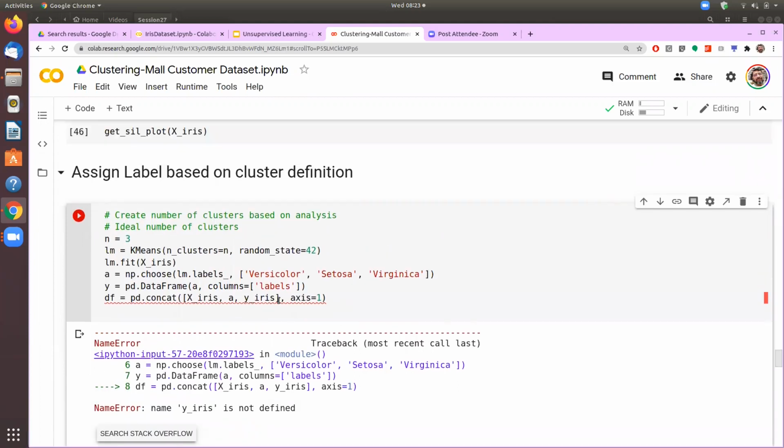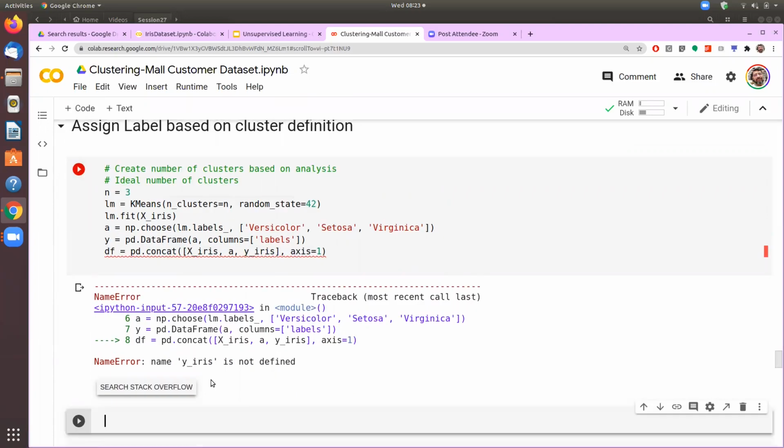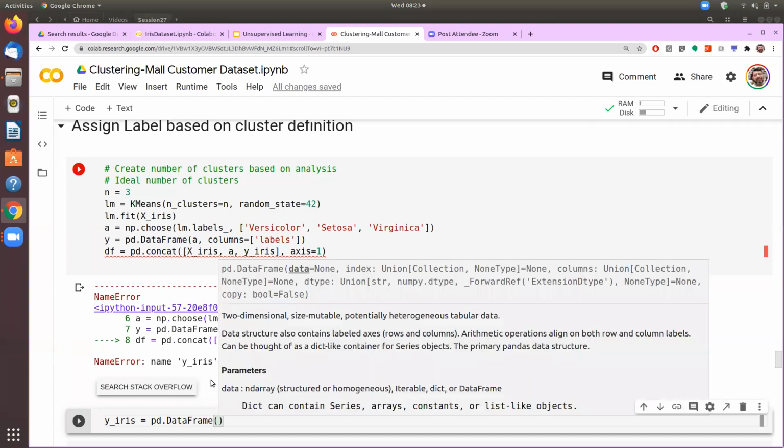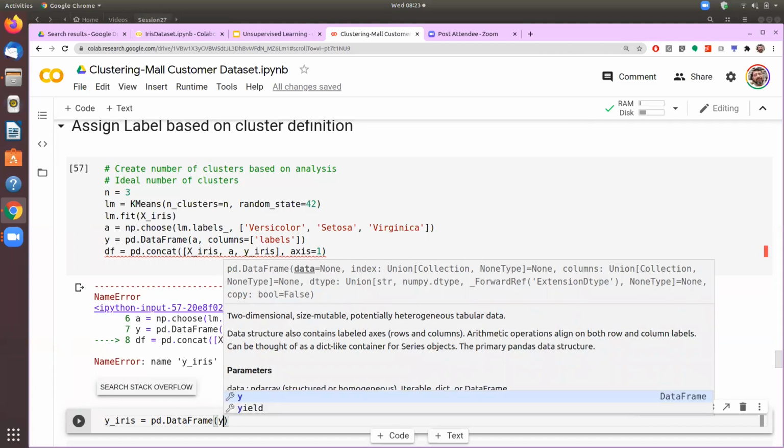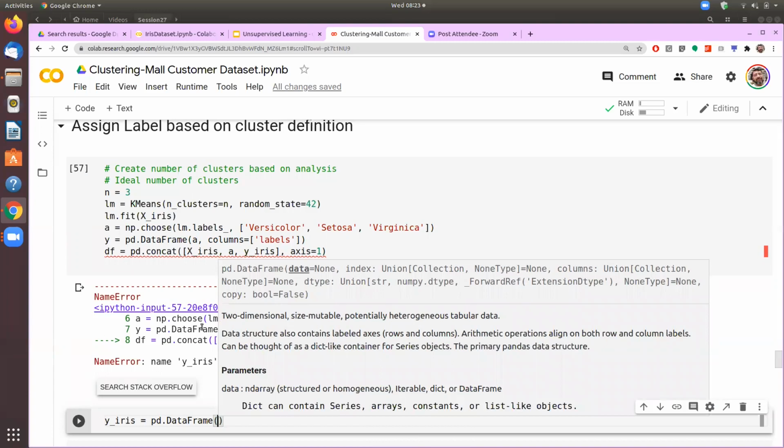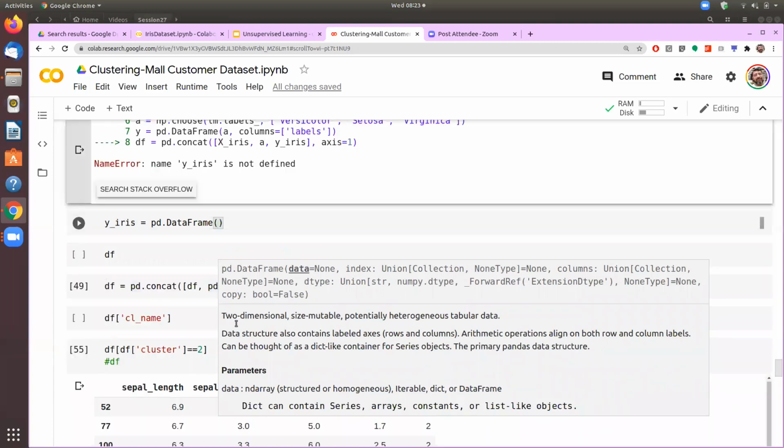So y_iris is not defined, so we'll define that here maybe. We have, yeah.